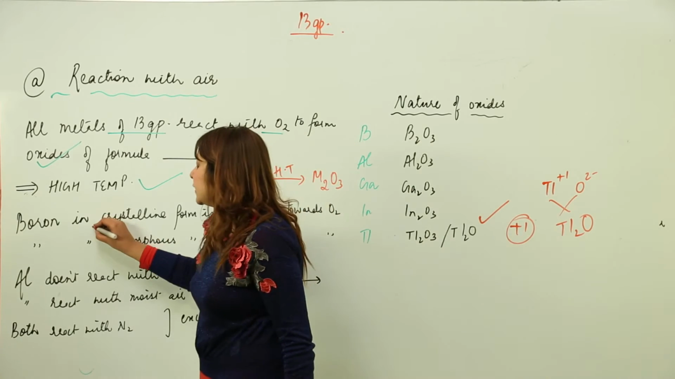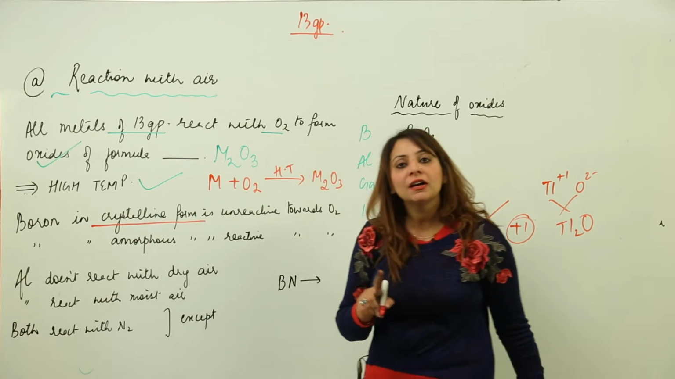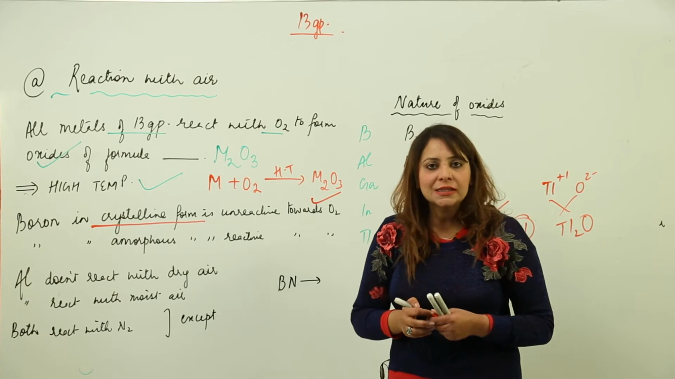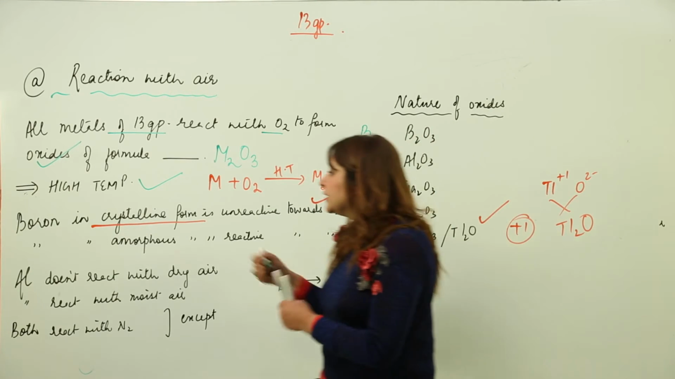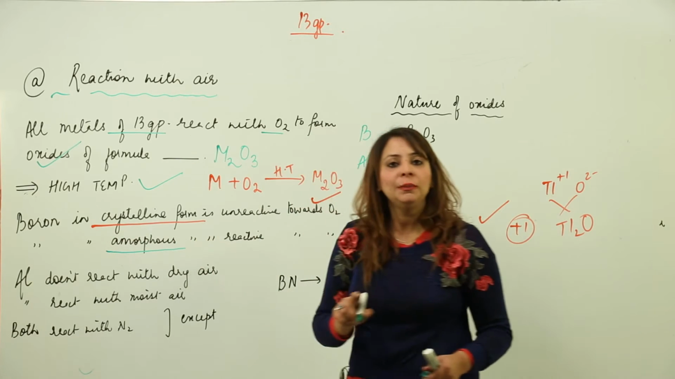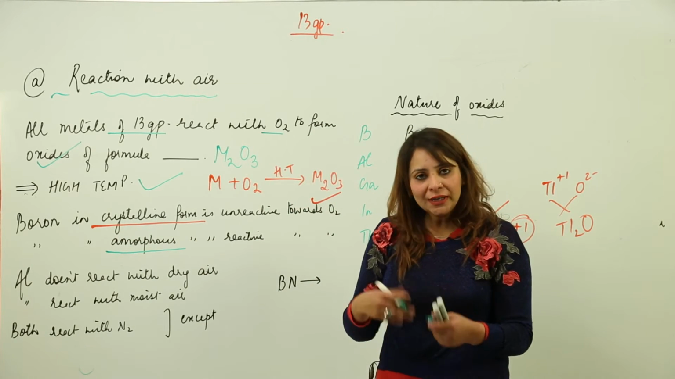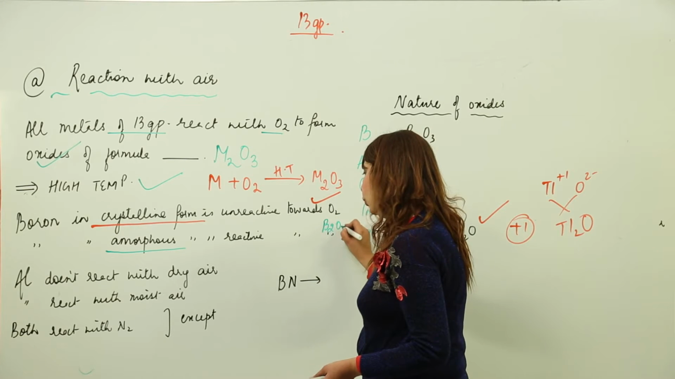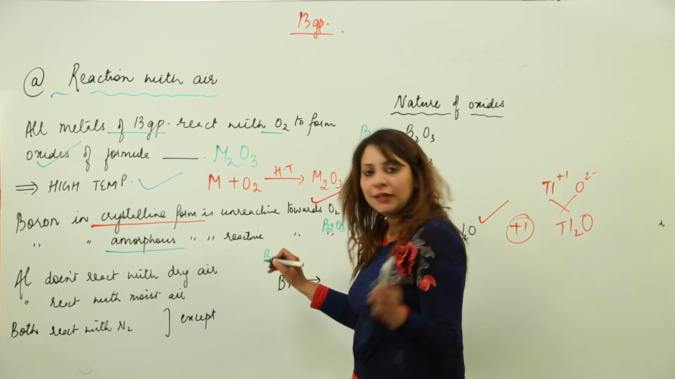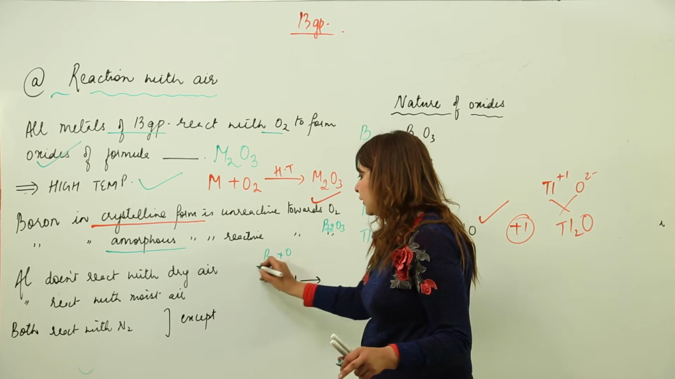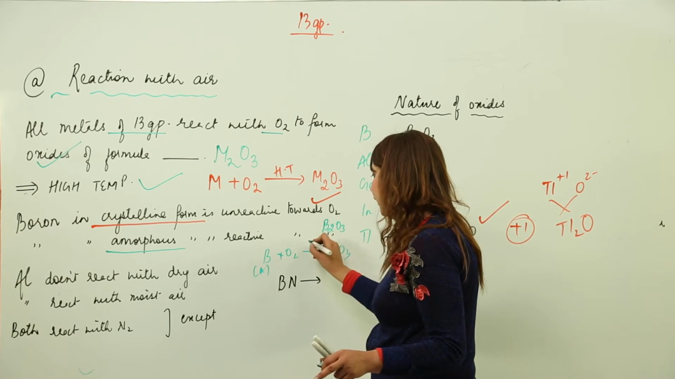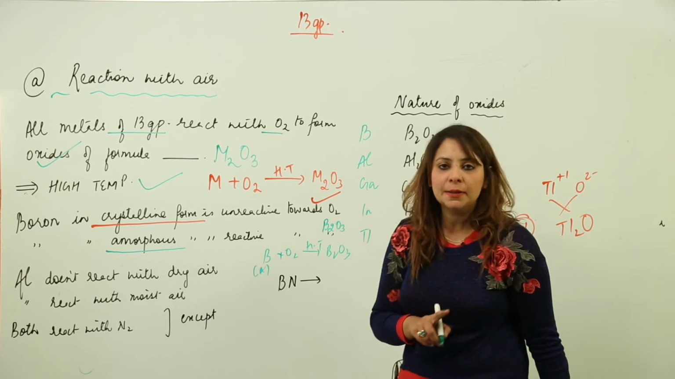Now, when boron is present in a crystalline form, it is unreactive towards O2. It doesn't react. But if it is in amorphous form, that means in powder form, it reacts with O2 and gives rise to B2O3. So when boron is present in amorphous form, I'll write here amorphous, it combines with O2 giving rise to B2O3, and there has to be a high temperature.